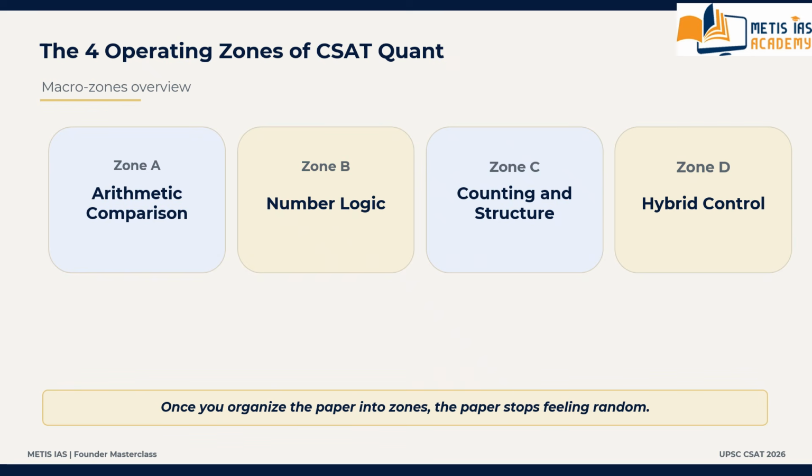First family, family number one, that is percentage ratio proportion conversion family. This is one of the biggest UPSC families. What does it consist of? Recognition signal. Whenever the question compares two or more groups, shares, expenditure, salary, composition, increase or decrease, or budget maintenance, this concludes family number one, that is percentage ratio proportion conversion family.